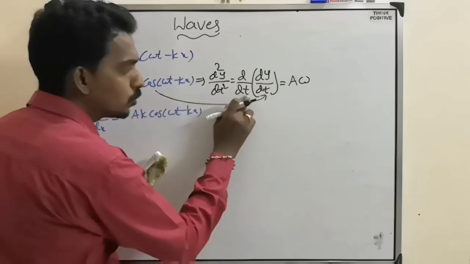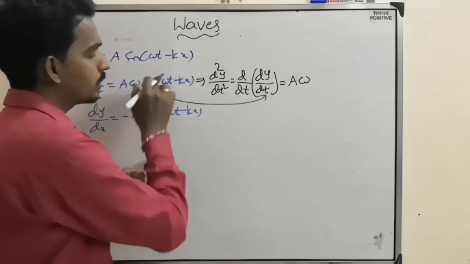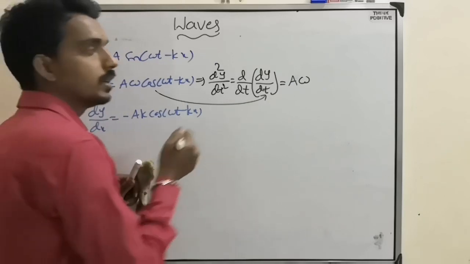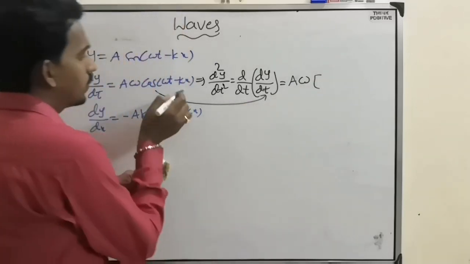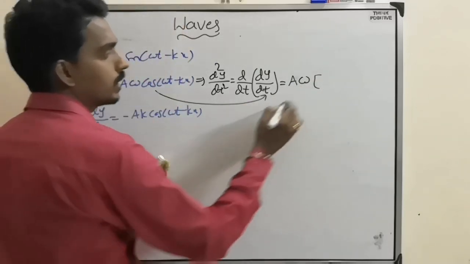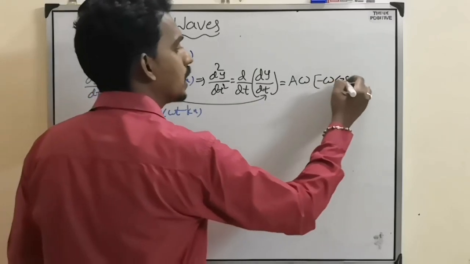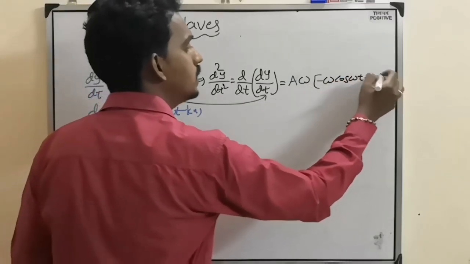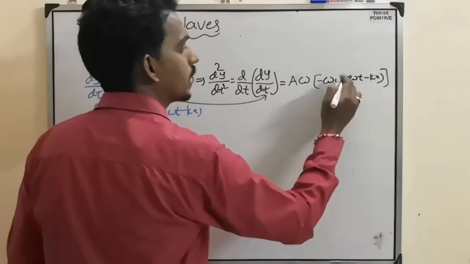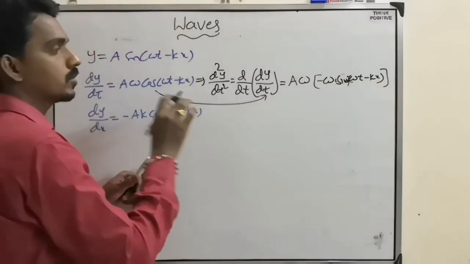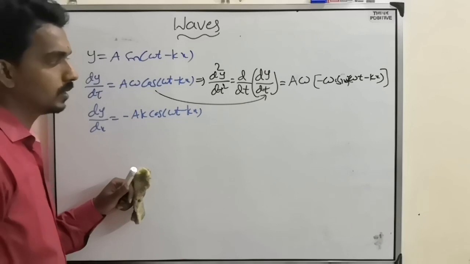Differentiation of cos with respect to time: cos will become minus sine, and with respect to t the coefficient omega will come. So minus a omega square sin(omega t minus kx).